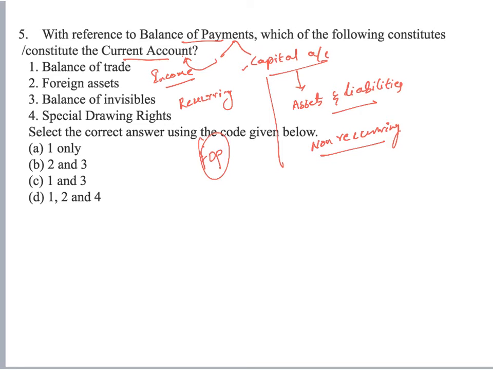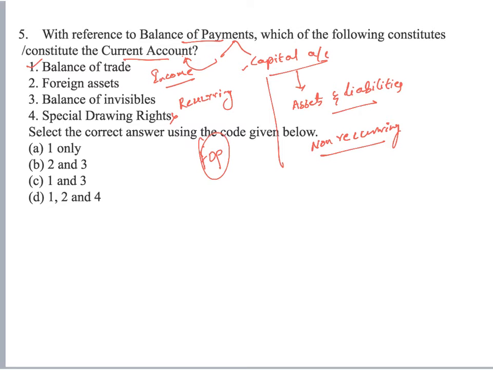So, if you look at all these options, balance of trade, yes, definitely trade is a recurring part and it alters the income of the state. So henceforth this would be part of the answer. Special drawing rights has nothing to do with the balance of payments exclusively. This is something related to a member allocation made by the IMF to its member countries, wherein the respective nations can draw these special drawing rights in case of a fall in forex reserves in order to meet their global trade demand.